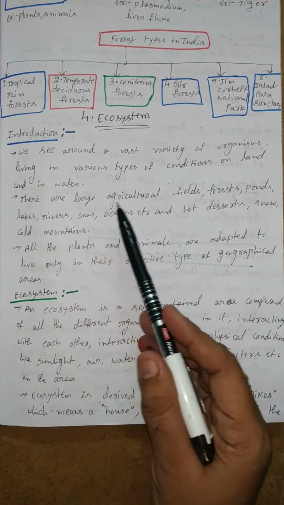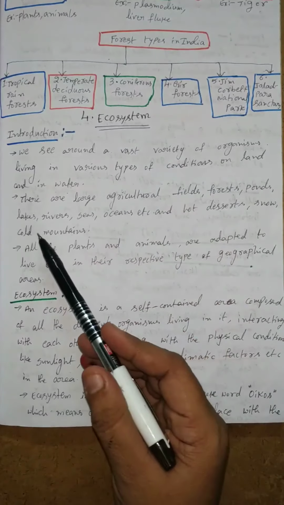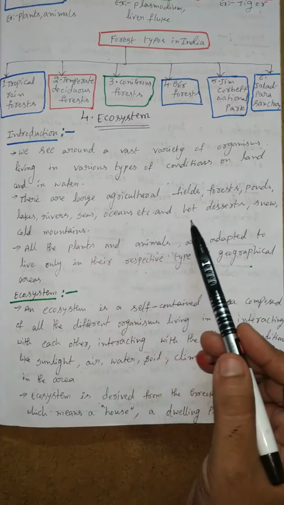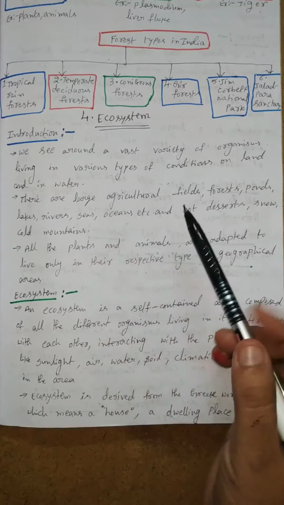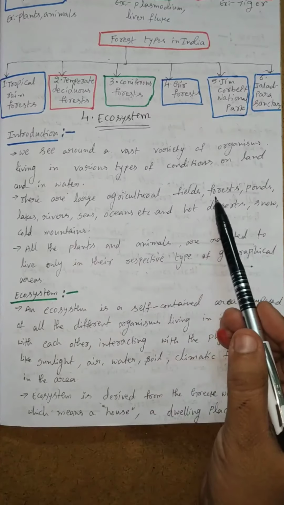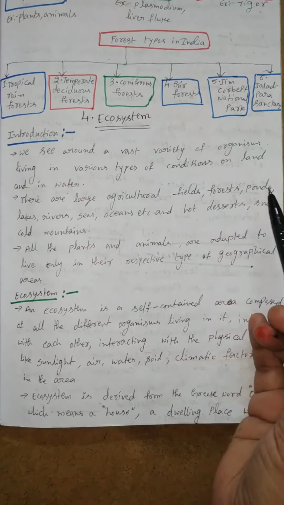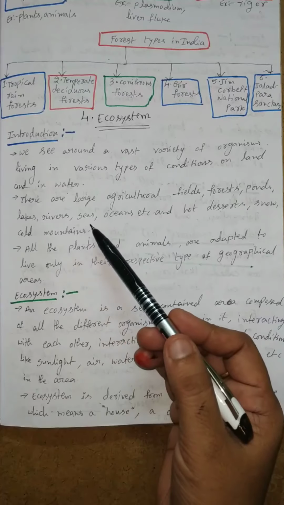Next, there are large agricultural fields, forests, ponds, lakes, rivers, seas, oceans, etc., and hot deserts, snow, cold mountains also. The forest is one of the examples of an ecosystem. Ponds, lakes, rivers are also one type of ecosystem.